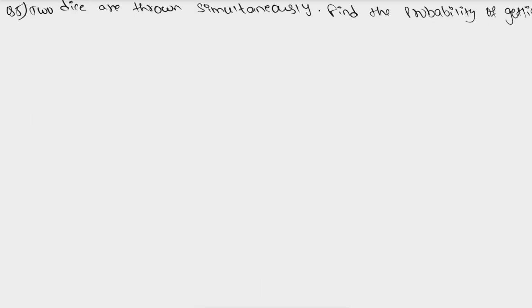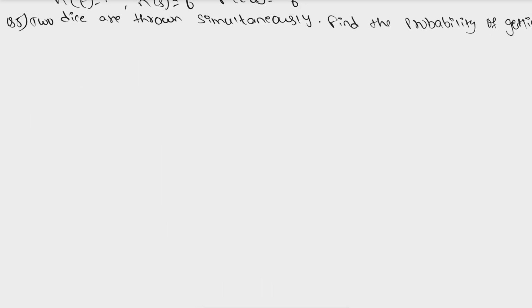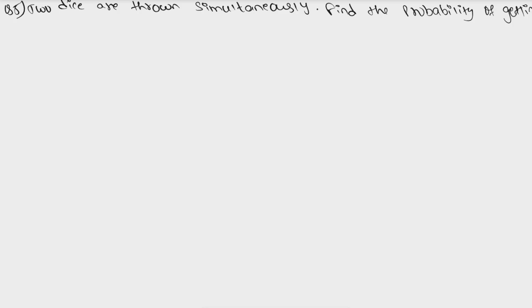So here we have our fifth question, which is: 2 dice are thrown simultaneously. Here we need to find the probability of different cases. For one die we'll be having 6 possibilities. For the second, again we'll be having 6. If we count individually, we'll be having 6 and 6.